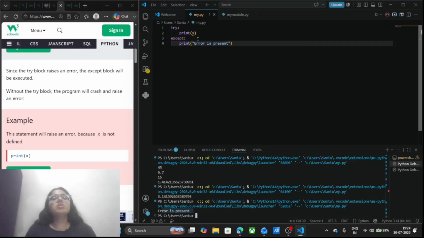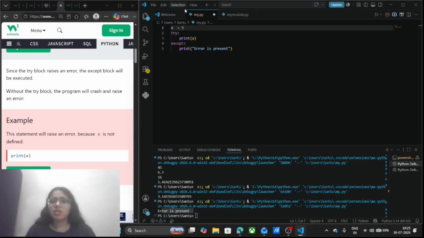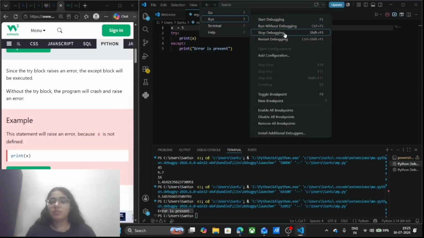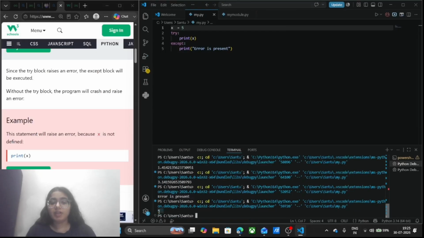Why is the error present? I have given the value x, but the thing is I haven't defined x as of now. If I define x, it is going to print me the value of x, not the error. So it is a good practice whenever you are going to insert a new block of code in your program. I will run this and see I am getting 5 as my output.